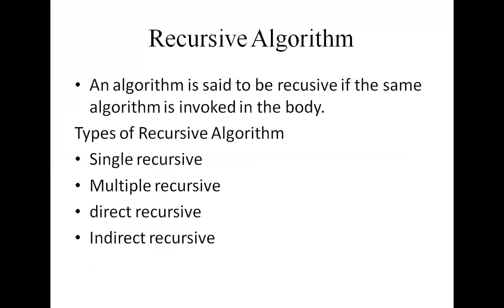Coming to multiple recursion. Here recursion contains multiple self-references. We call it multiple recursion. An example is the Fibonacci series. Multiple times we are calling the Fibonacci values. So the example for multiple recursion is the Fibonacci series.